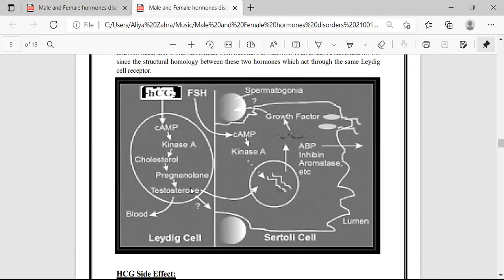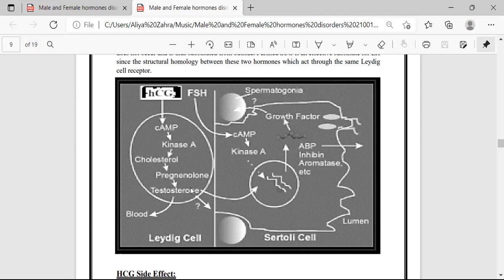These hormones are glycopeptides with a molecular weight of 10,000 Daltons, and they are made up of an alpha chain that is identical with that of human chorionic gonadotrophin and thyroid stimulating hormone, and a beta chain that is unique for each. Follicle stimulating hormone has a lower plasma concentration and a longer half-life than luteinizing hormone.